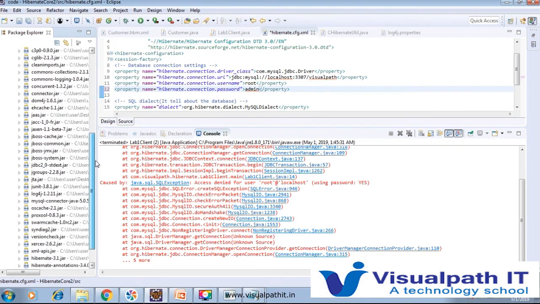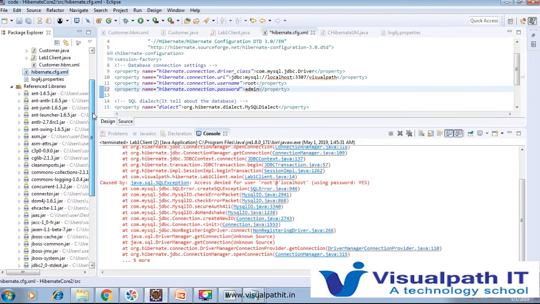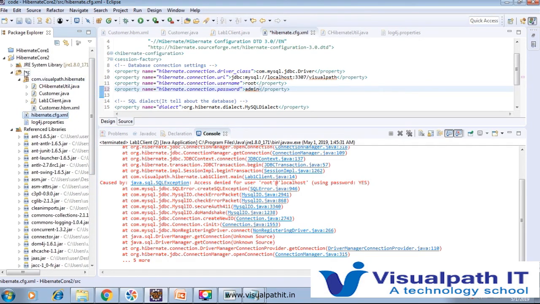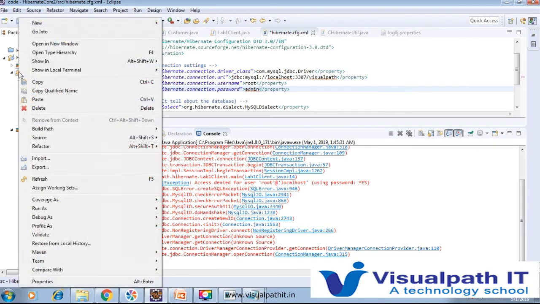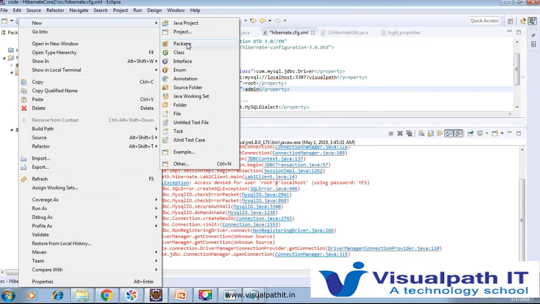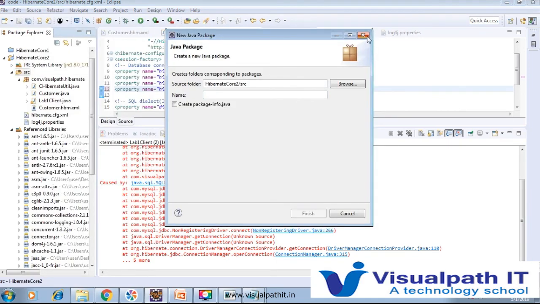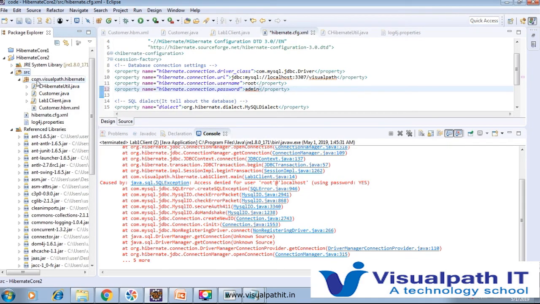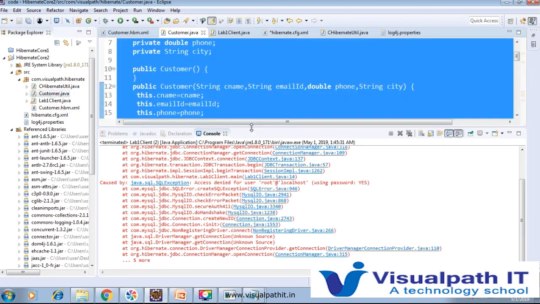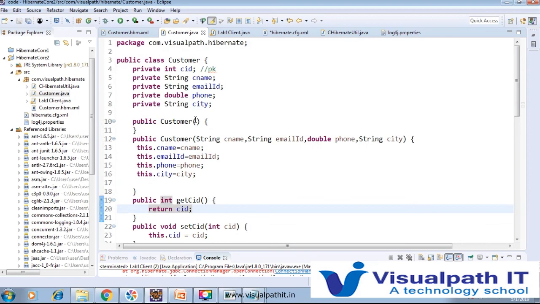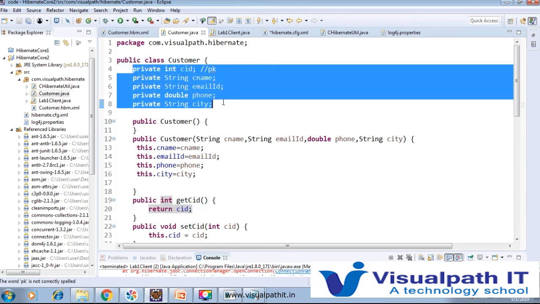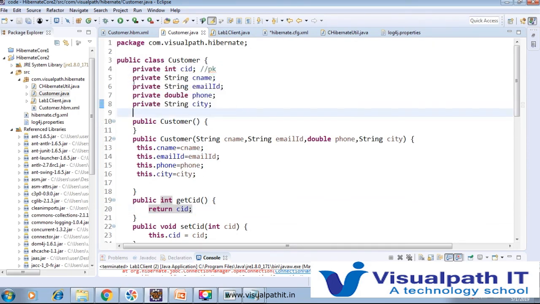But here, in the initial program, we have to add all the jar files. After that, we right-click on the src folder and create a new package. We provide a package name, com.visualpath.hibernate, and after that we create one customer class, or any class that you want to store, and we add all the fields that we are going to store here.